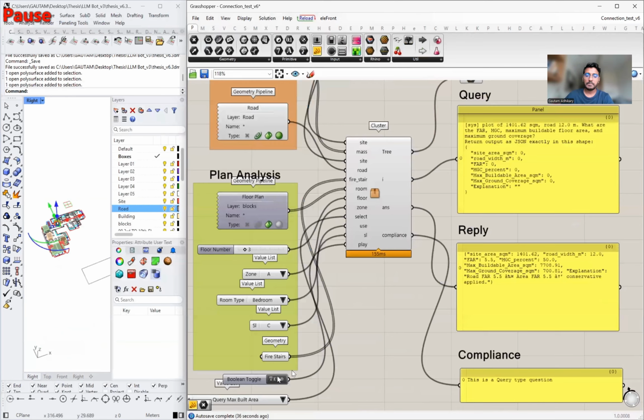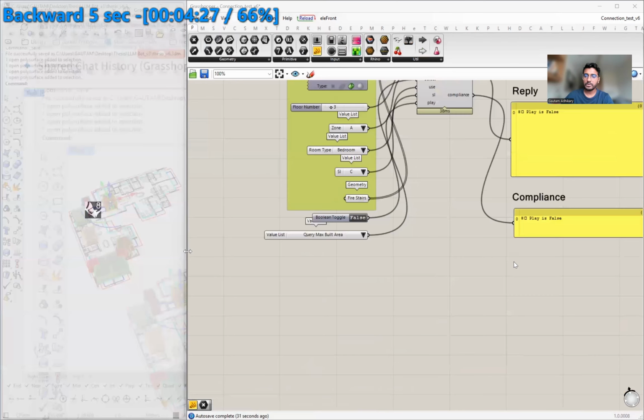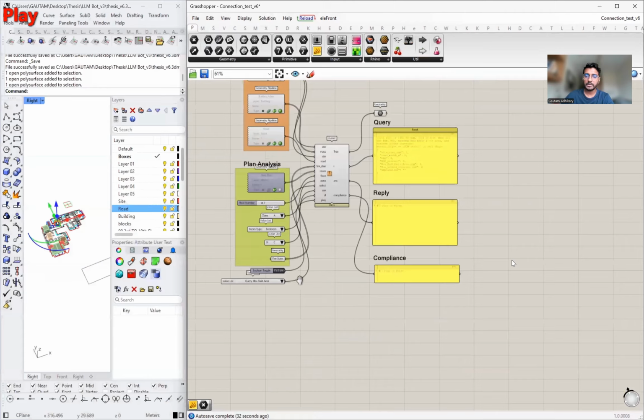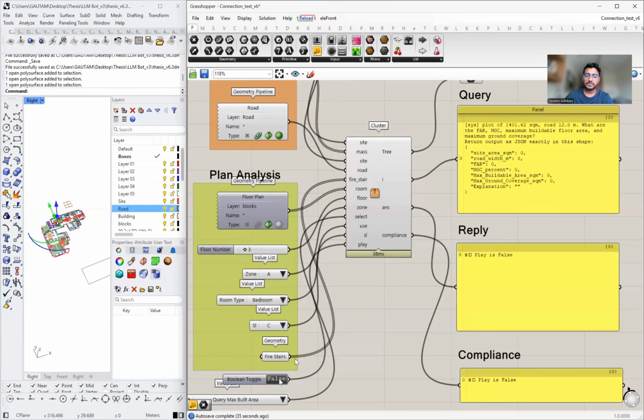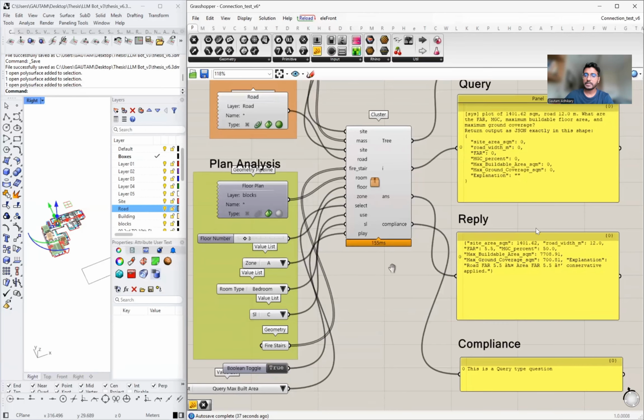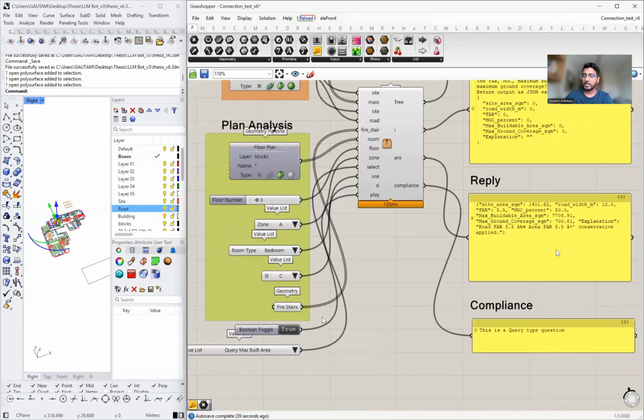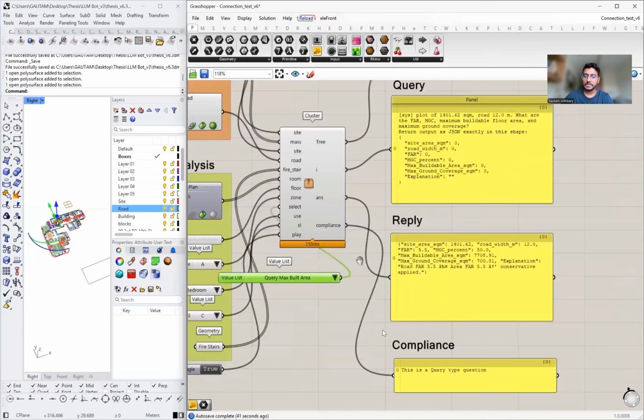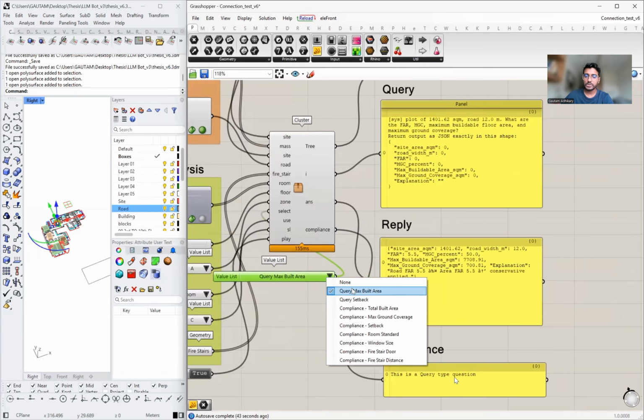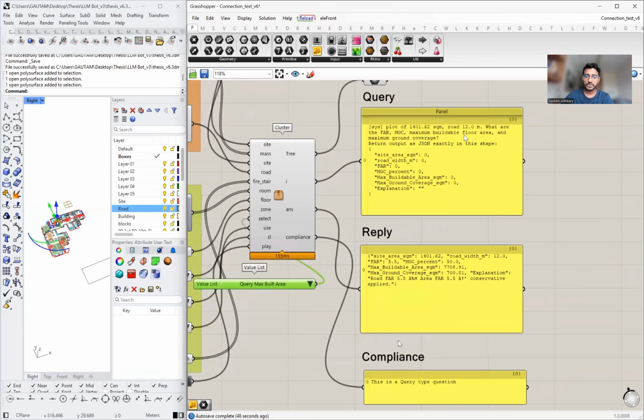Okay, currently the play is false, so I couldn't get any query. So let me play it a little bit back. Initially the play is false, so when I set it to true, I instantly get a query out of it. This is not a compliance portion, it's a query type portion, so there is no compliance. Let's check some sort of compliance portion.